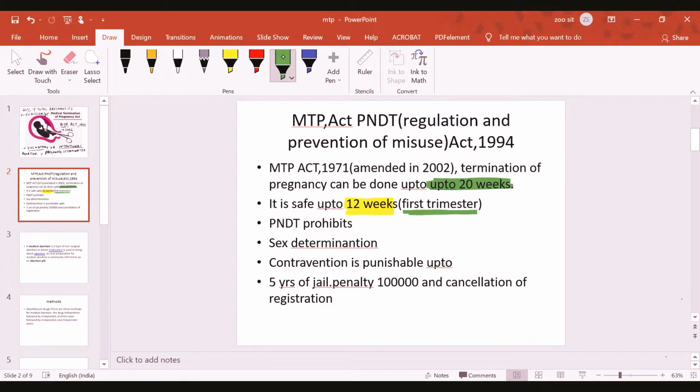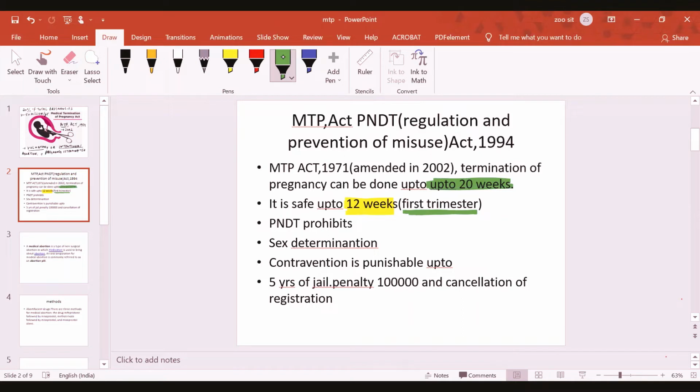However, according to the Medical Termination of Pregnancy Act 1971, the termination of pregnancy can be done up to 20 weeks. I'm not explaining the method first, but first why termination of pregnancy is allowed in India. And in India, there is a full-fledged act regarding this. Although up to 12 weeks it is considered safe in the first trimester, because there is no intimate connection between mother and fetus up to 12 weeks.